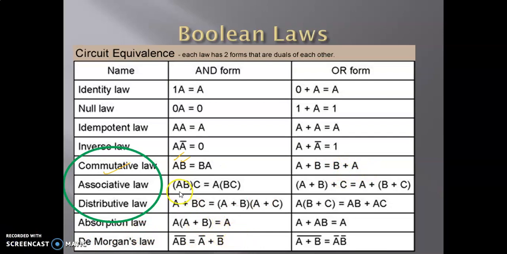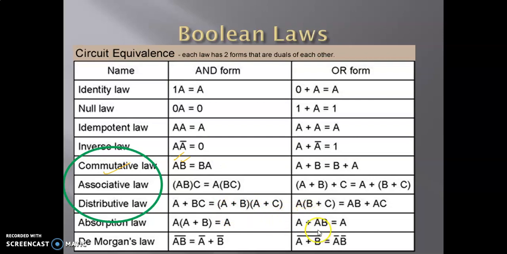In associative law, AB in parenthesis and C is the same as A being outside the parenthesis and BC being inside the parenthesis. Both of them mean the same results. You can also do the OR logic of this. Instead of AND, here you have OR. So (A or B) or C is equal to A or (B or C). Look at the distribution law. A or B and C is equal to, you can distribute B and C along with A. It becomes (A or B) and (A or C).